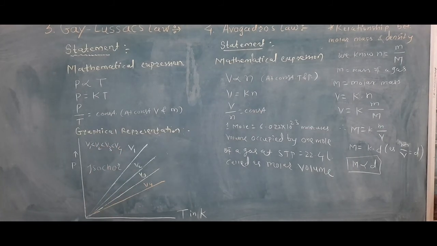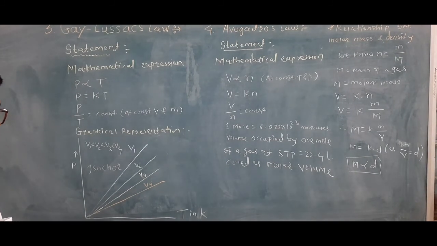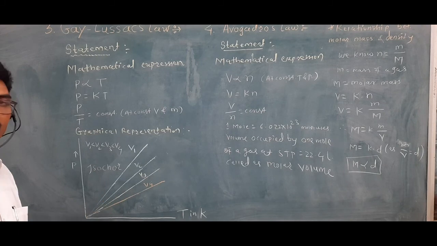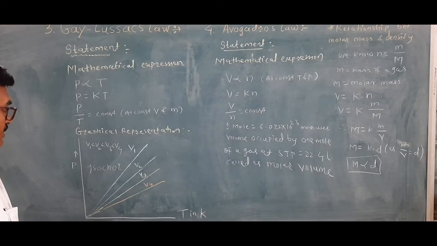This can also be studied with the help of a graph. When a graph is plotted between pressure and temperature in Kelvin, we get a straight line graph. For different volumes we get different values of the constant.